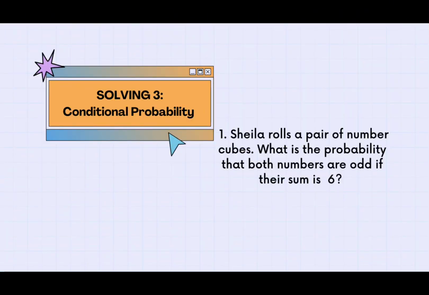Sheila rolls a pair of number cubes. What is the probability that both numbers are odd if their sum is 6? First, we have to determine the possible outcomes when rolling a pair of number cubes.